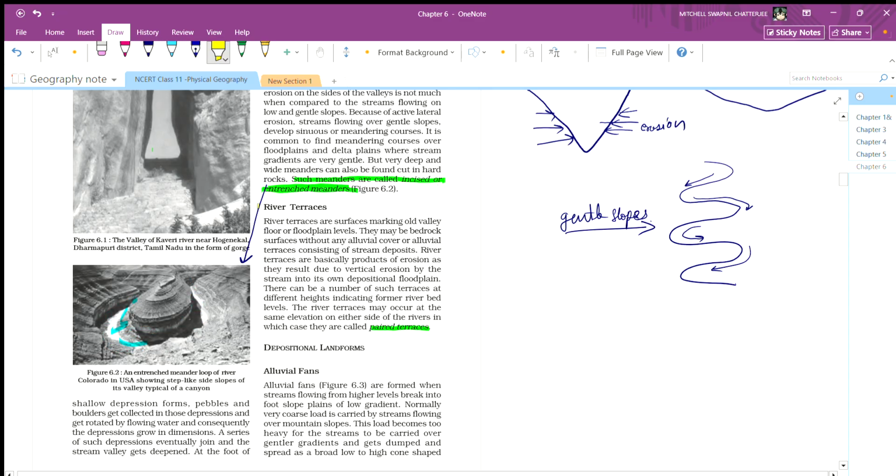Okay, let's move on. River terraces. River terraces are the surfaces marking old valley floors or floodplain levels. So it's basically saying that it makes a plain.